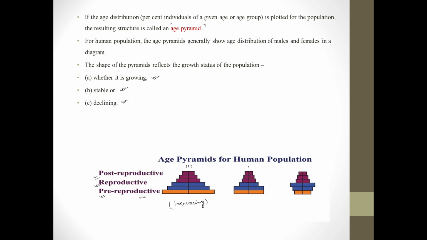Now in the second pyramid we can clearly see that the sections of the pre-reproductive individuals and reproductive individuals are somewhat similar. So this will lead to a stable population pyramid. And in the third pyramid we can observe that the population of pre-reproductive section is minimum, so hence we can say that it is declining.